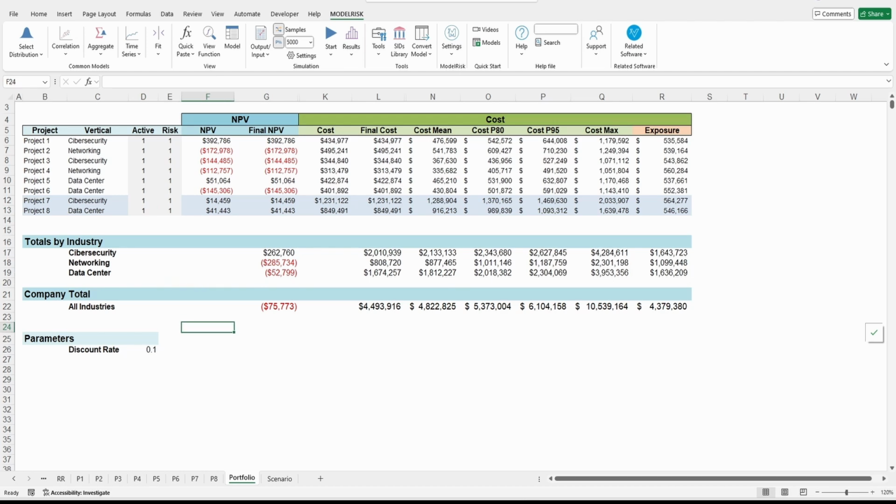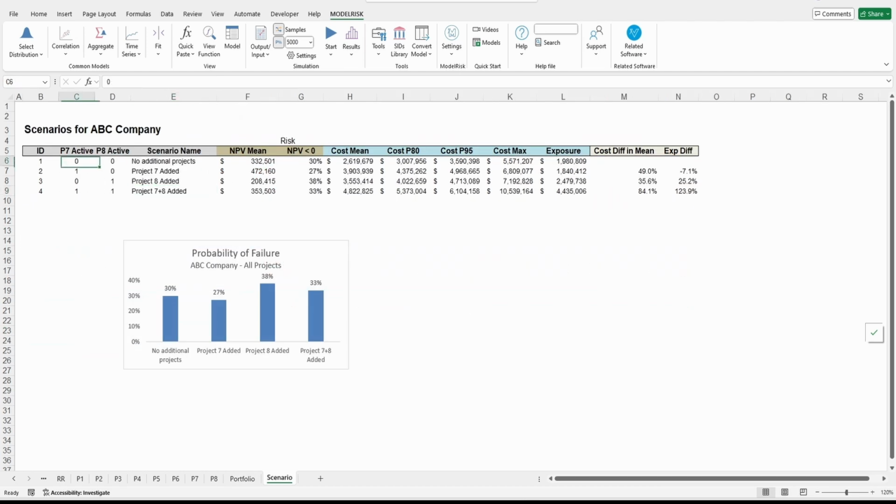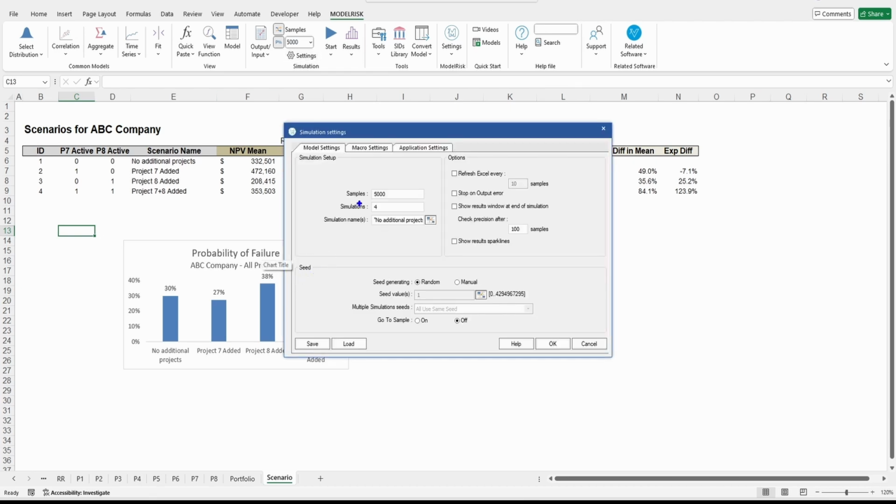Right? So that means that in the first scenario, my switches are going to be 0, then 1, 0, 0, 1, and 1, and 1. And what I did, I ran 4 simulations. Here, you can control how many simulations you run. I ran 5,000 iterations for each, and I can even name the simulation with these names. That's why in the results viewer, you have these names.